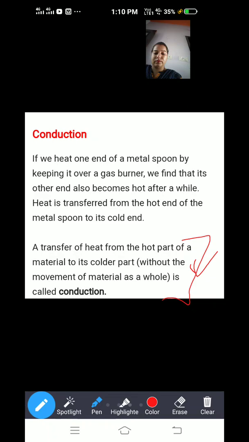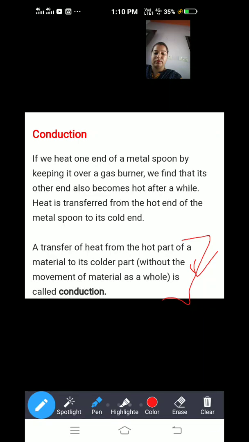For example, your mother is cooking soup and she is using a larger spoon to stir it. After some time, you see that the end of the spoon that is not in direct touch with the soup, the far away part, also becomes hotter.